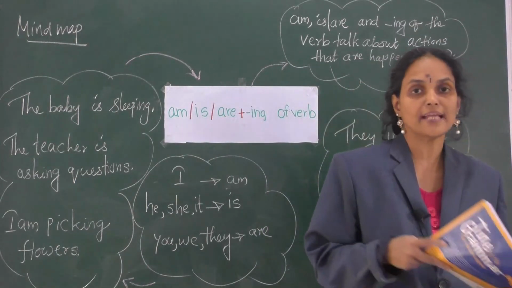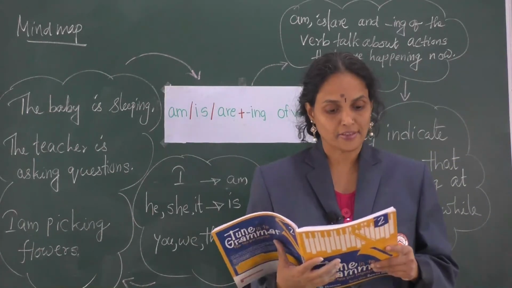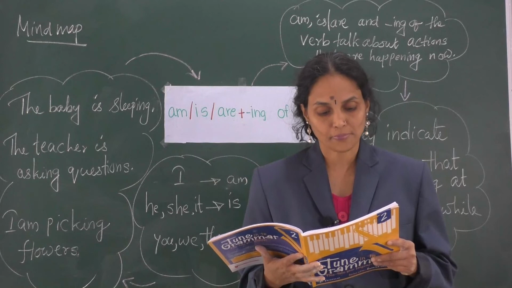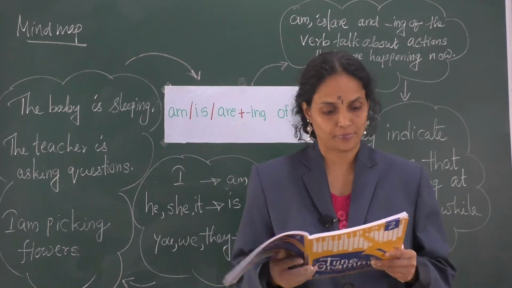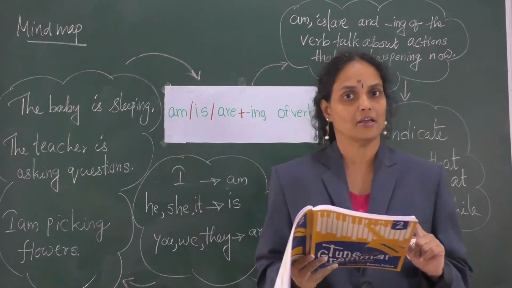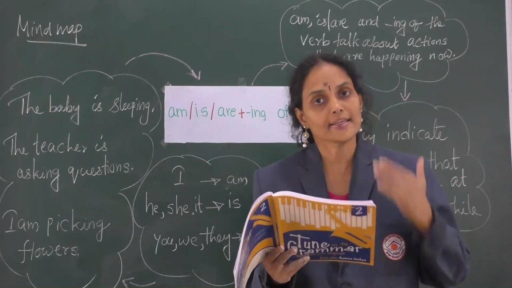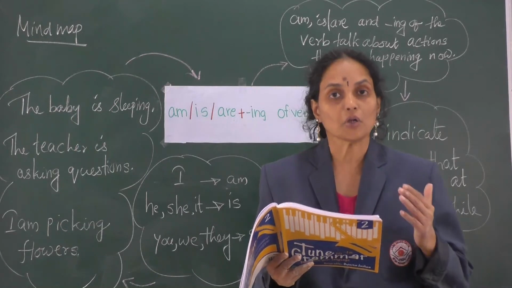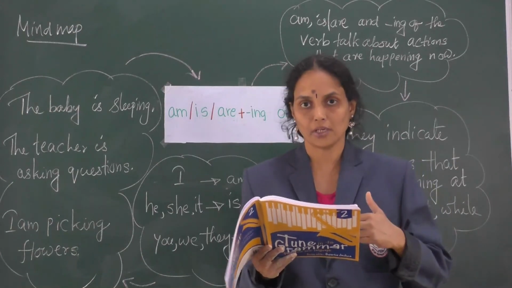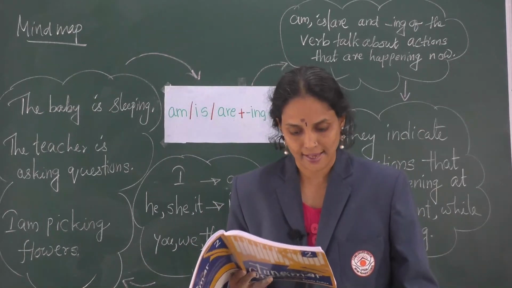Children, here is a home assignment for you. Let's take page number 90 in your textbook. The first exercise given there, Learn. Change these verbs to their ing form. One has been done for you. See, the 10 main verbs, action words, are given there. You have to add ing to the main verb to form the ing form of the verb. For example, cook plus ing, cooking. Read plus ing, reading. So you have to write the ing form of the main verbs given in this exercise.